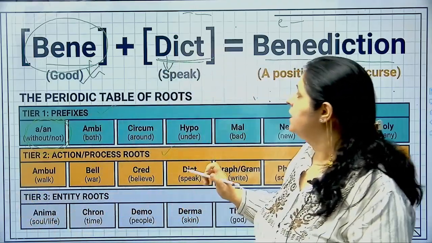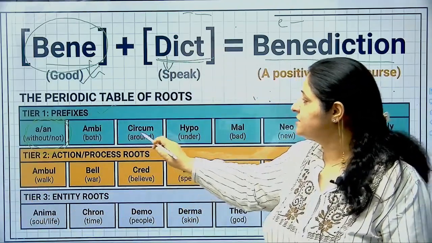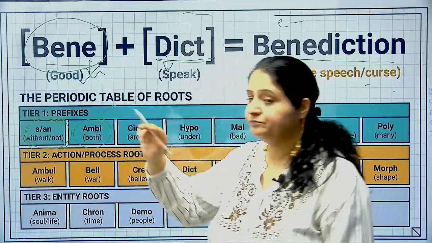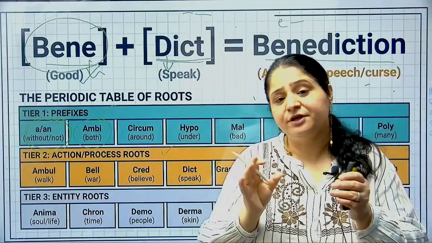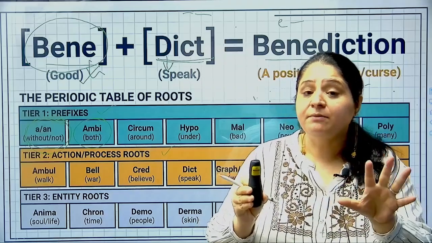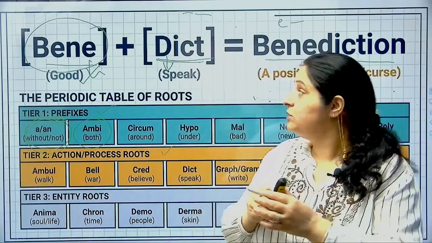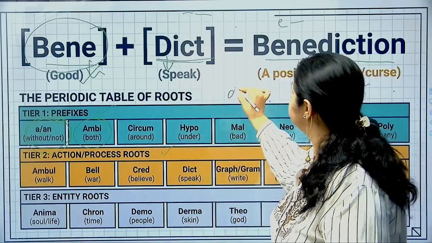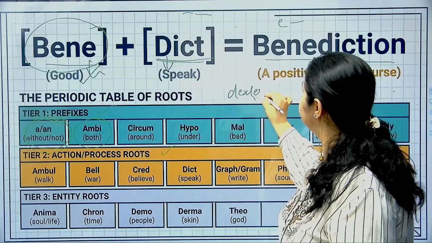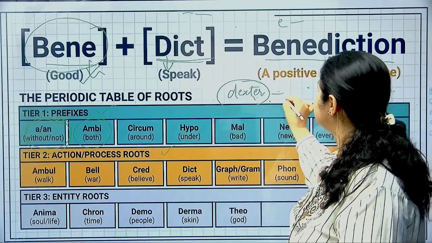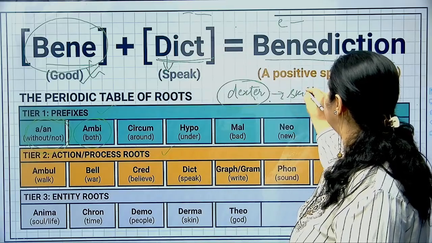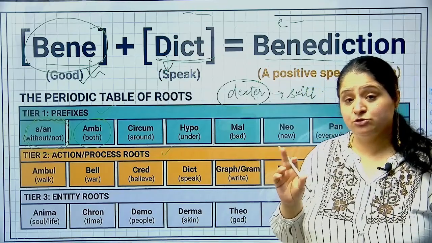Now the other prefix is ambi. What is ambi? Ambi means on both the sides. Now let's try to figure out certain words with ambi. Ambi का मतलब होता है दोनों sides, on both the sides. Now there's another word, dexter or dexterity. You can say dexter is a root word, or probably the word dexterity itself. Dexter has something to do with skill.